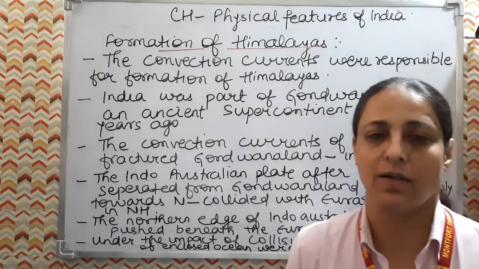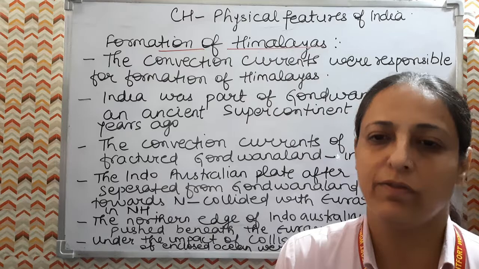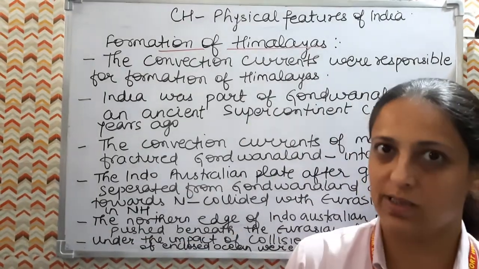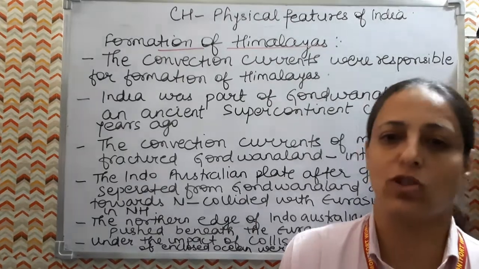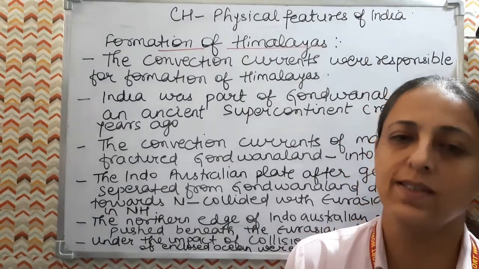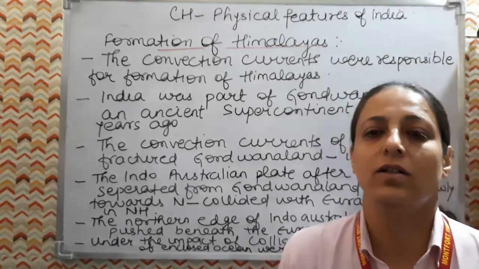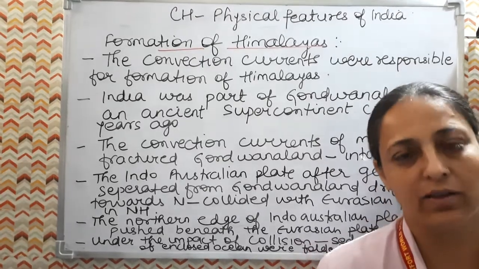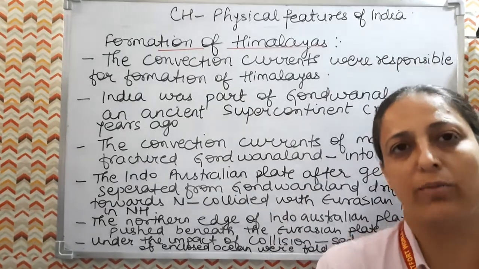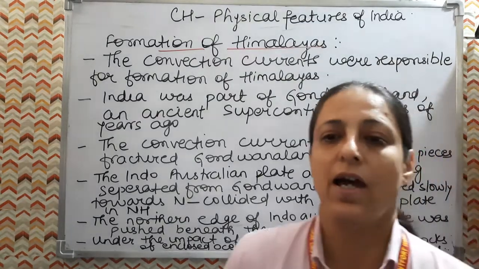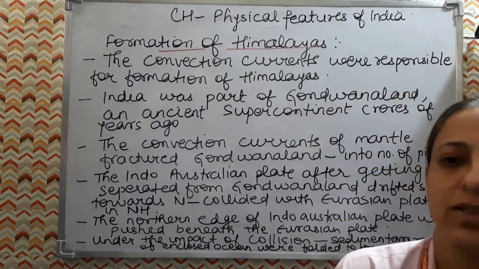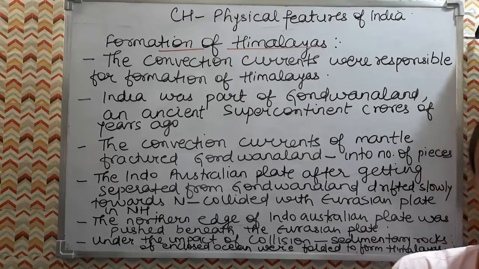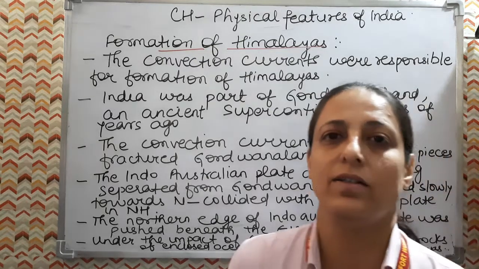And Panthalassa. Millions of years ago, we had only one single landmass, a supercontinent called Pangaea, and the oceanic part was known at that time as Panthalassa. The Pangaea landmass was also floating on the molten magma, and convection currents originating from the hot molten magma resulted in the formation of cracks.